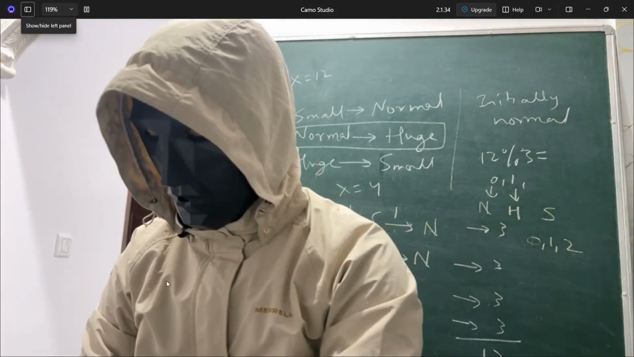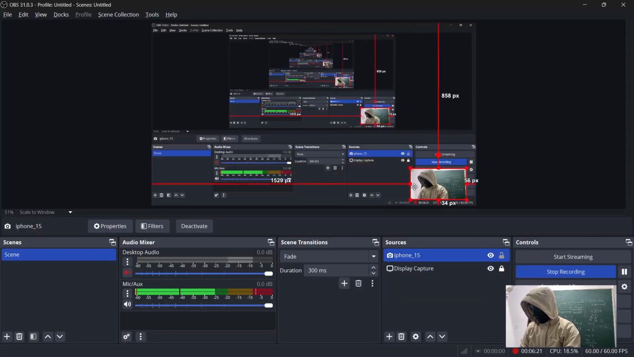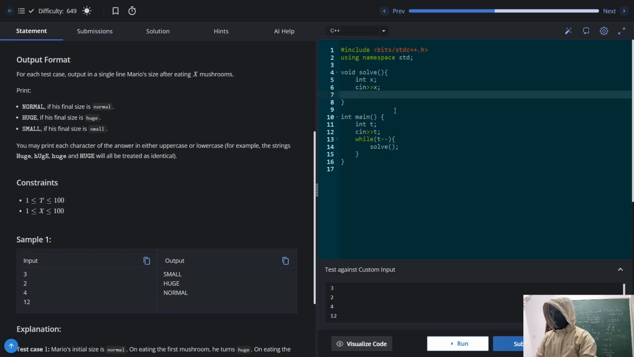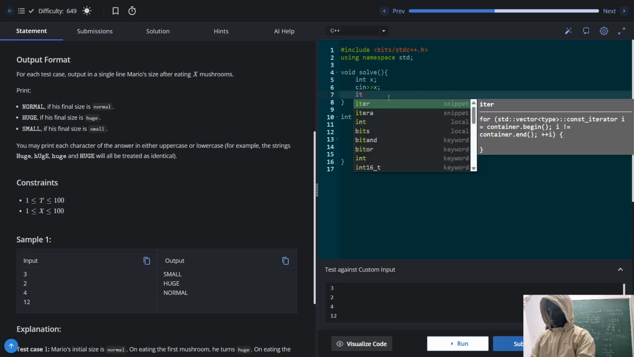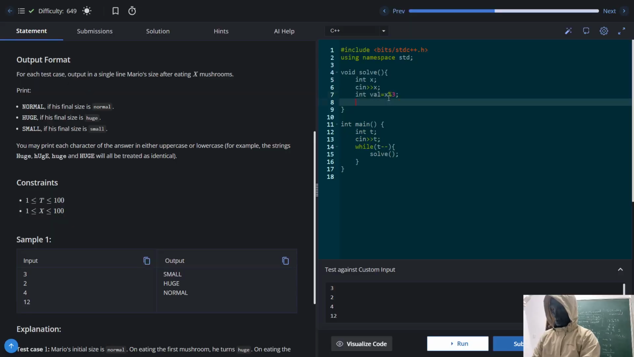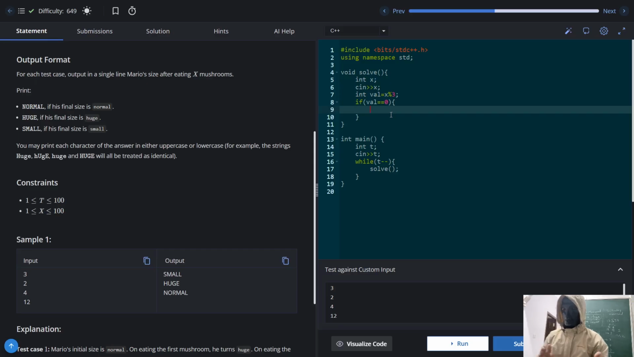So let us try to write the code. So yeah, x we have got, so we'll take int val, which will be x modulo 3. Once we get x modulo 3, now we'll have to check this val. If val is 0, as I said, val 0 means the number of mushrooms being eaten is a multiple of 3, so he'll be in normal state only. So in this case, we'll have to return normal.